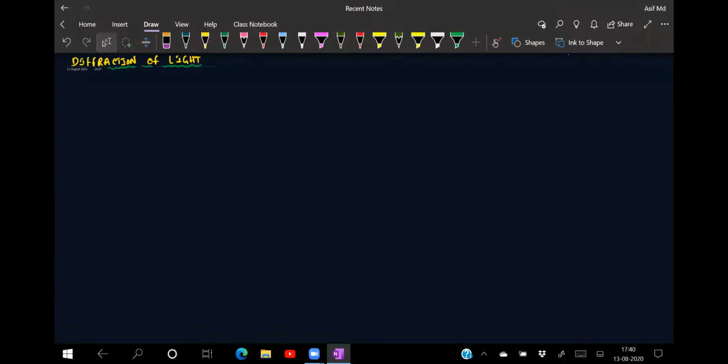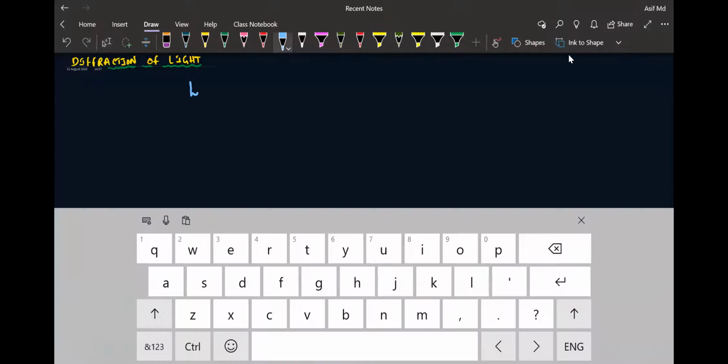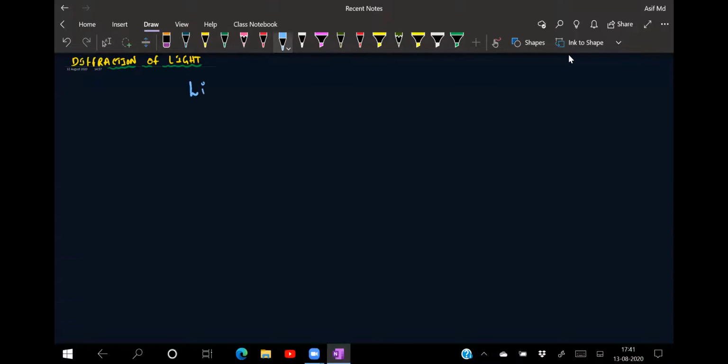Now see, from your school days you have studied that light is nothing but what, beta? Light always obeys the property of rectilinear propagation. That means it moves in a straight line. Light travels in a straight line.